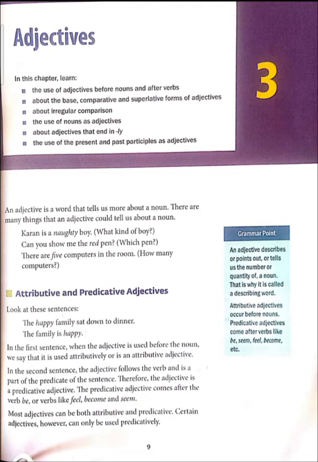In this sentence, family is a noun and is is an auxiliary verb, and the word happy is an adjective. You can see the words are the same, happy and family, in both sentences, but in the second example the word happy comes after the verb, so it's called a predicative adjective.